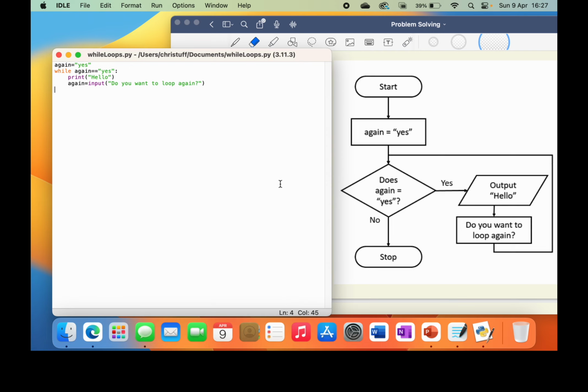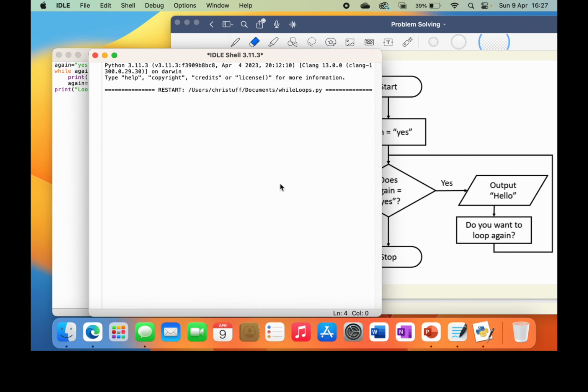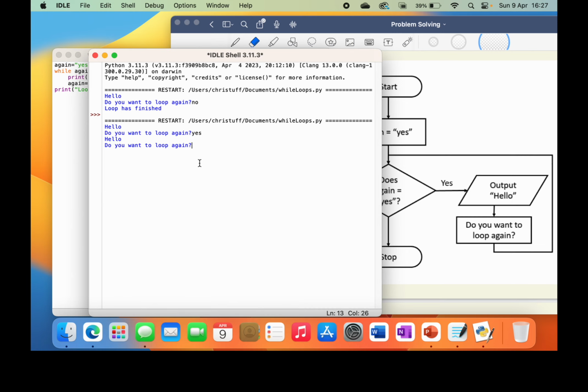But just to show you, if I put a little bit at the end of this code outside of the loop, if I print loop has finished, and then function F5 again to run, you'll see it's saying hello, do you want to loop again? If I write no, it will go straight, finish it, and say loop has finished. And you can see if I keep writing yes, when the program runs again, it still works the same. If I write no, it finishes.